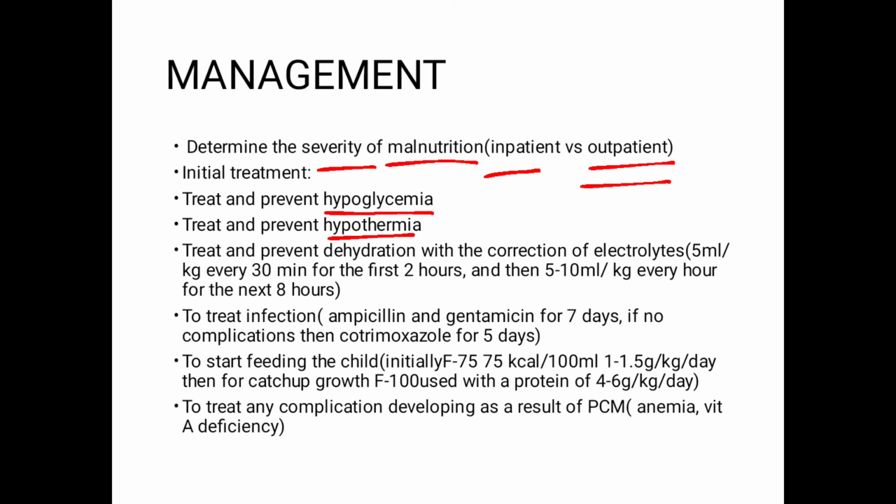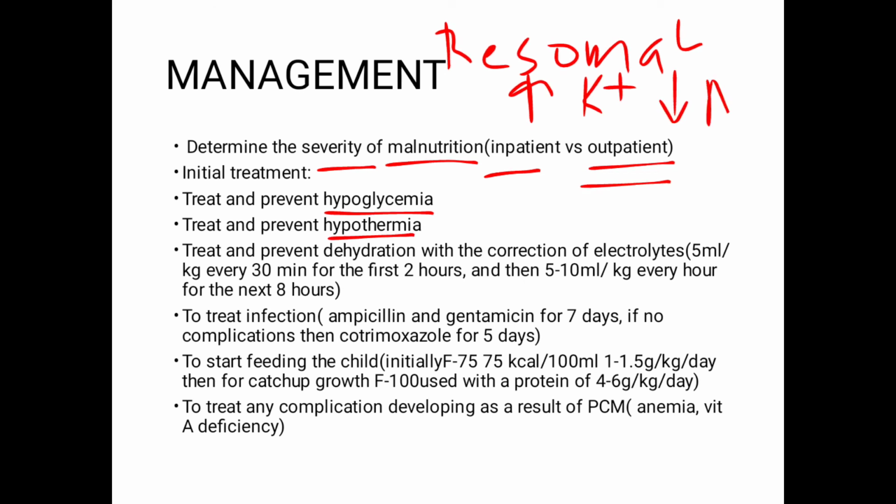Treat and prevent the dehydration. Over here, the dehydration is usually corrected with ReSoMal solution. This ReSoMal has high potassium and low sodium, and this is the solution that is usually given for the correction of dehydration in a child with PCM. And this dehydration correction is usually completed over a 10 to 12 hour period and not abruptly. So the rate with which it is given is 5 ml per kg every 30 minutes for the first 2 hours, and then 5 to 10 ml per kg every hour for the next 8 hours. So it's completed over a period of 8 to 10 hours actually.